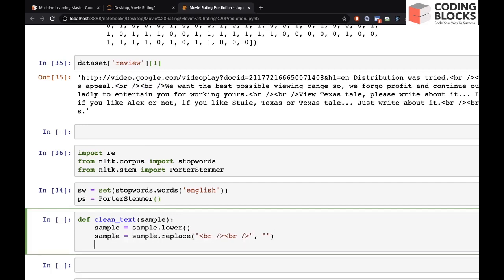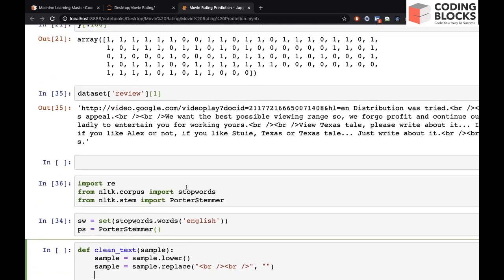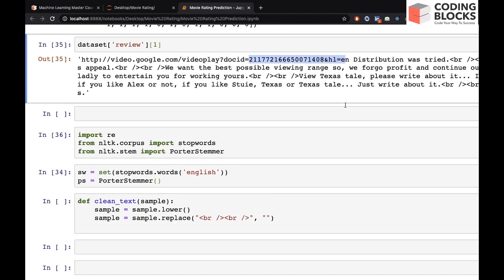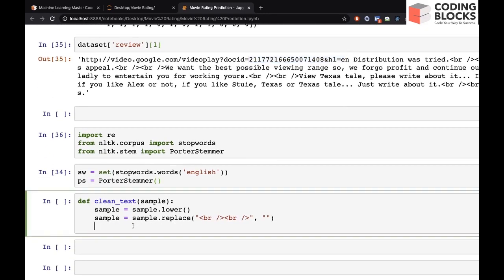So the next step would be to remove all the characters that do not belong to A to Z. Maybe we can also remove things like this. So this number does not make any sense, and we can remove this, right? So we will use a regular expression, and we will say all the characters that do not belong between A to Z, we will remove all those.